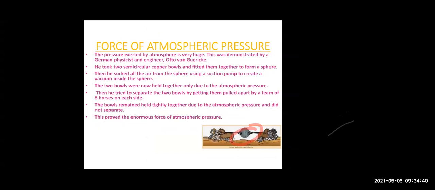And from within, he sucked out all the air with the help of a suction pump. So what is created inside now? Vacuum is created inside. Now these two semicircles will be held together by atmospheric pressure. Now, he tried to separate these two semicircle bowls by getting a team of 8 horses on each side. But the bowls remained tightly together. Why? Due to the atmospheric pressure, and they did not separate.